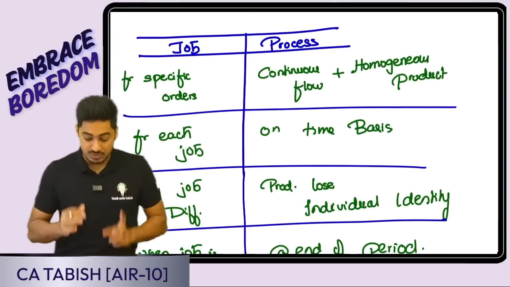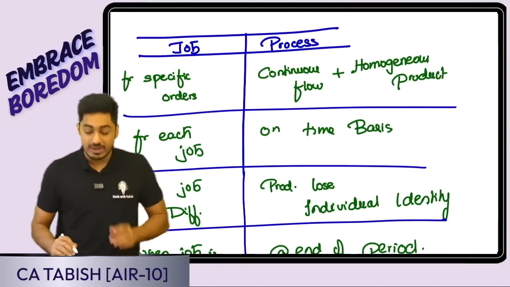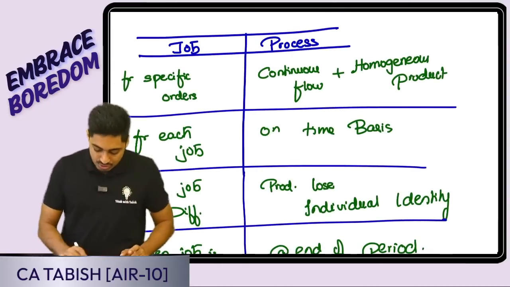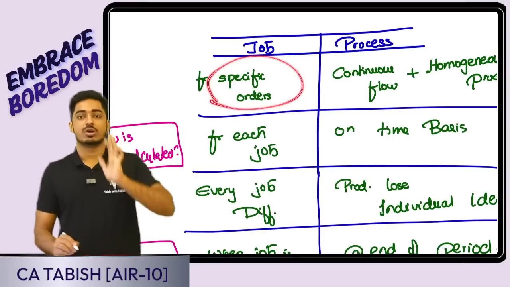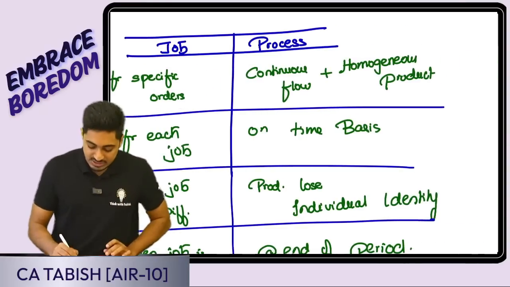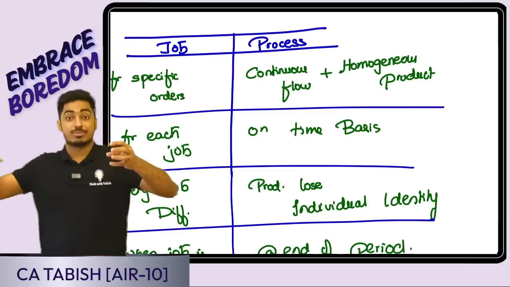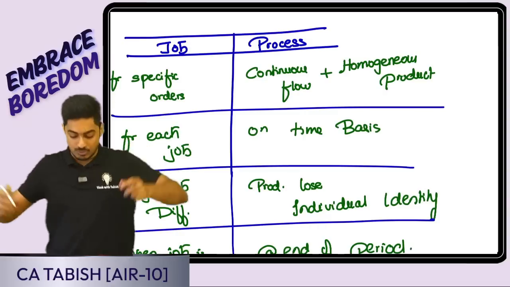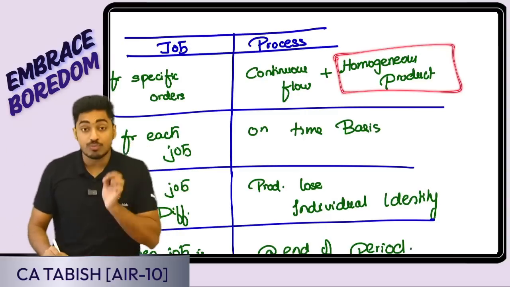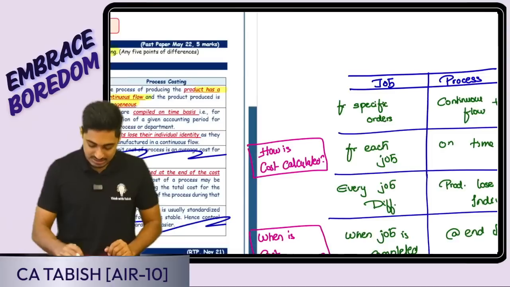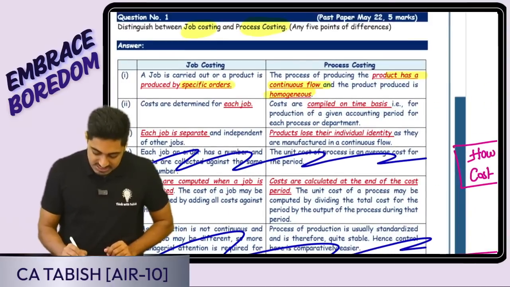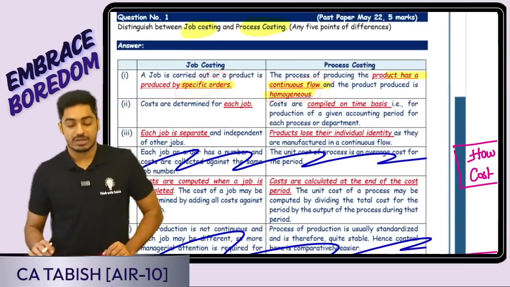So now look at this, students. What is the first point? I will write: when is job costing used? It is used when we are producing goods for specific orders. Process costing is used when there is a continuous flow of goods. I'm not producing in a single process, but a continuous flow of goods, and I am producing a homogeneous product, the same product. Here, it is a specific order, continuous flow, and a homogeneous product.